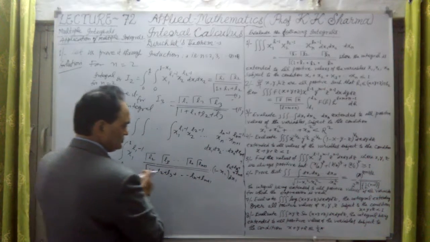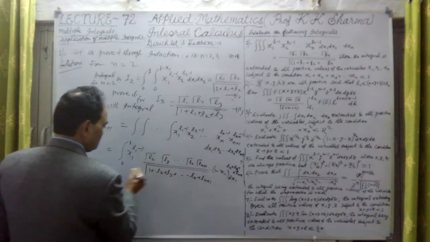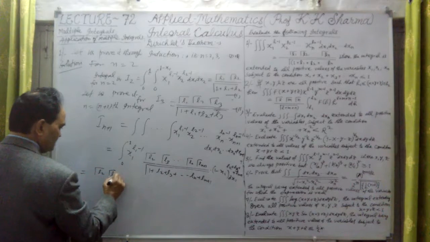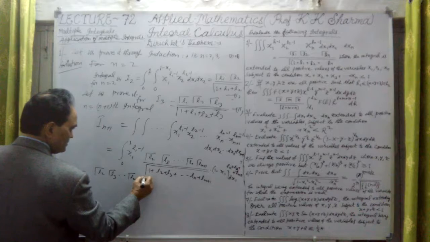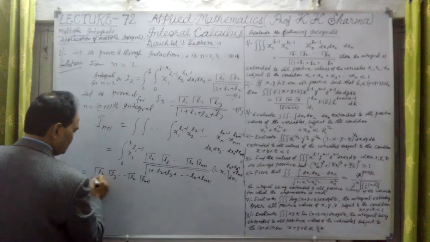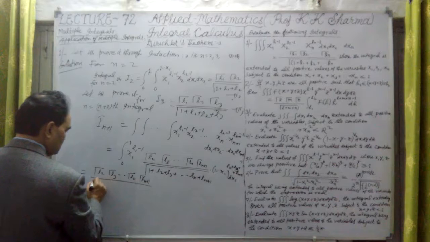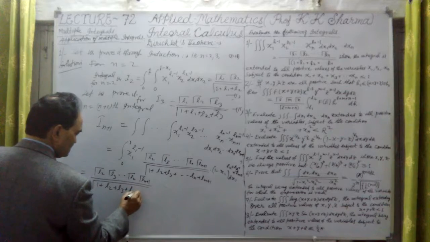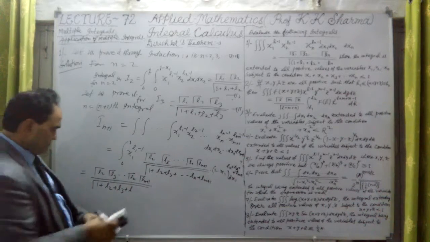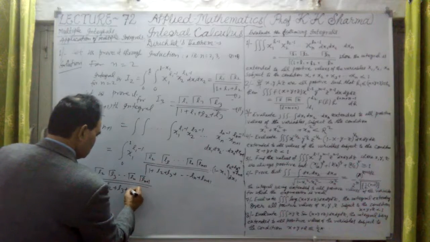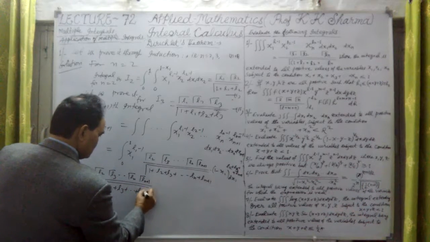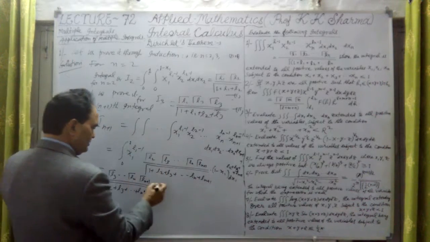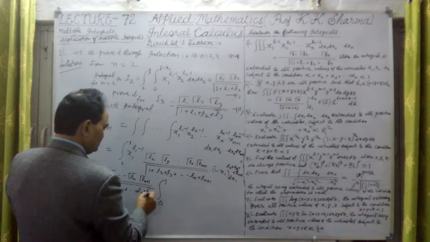So this whole value can be separated, taken out of the sign of integration. The sign of integration 0 to 1 remains here.